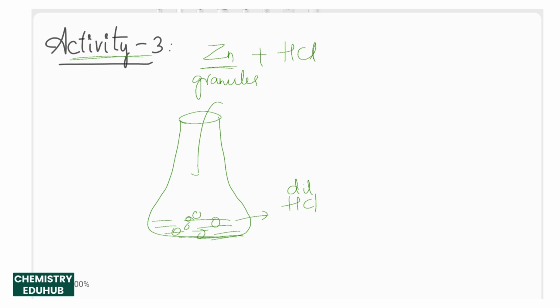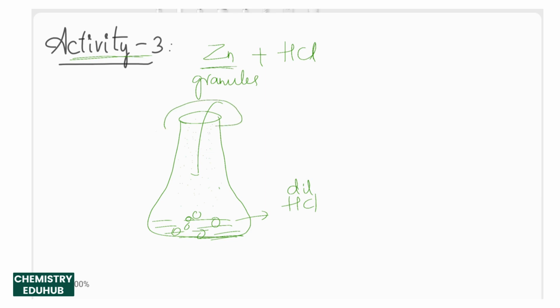Then what we observe is slowly some fumes coming onto the top of the conical flask. I am showing the gas in the form of dots. So this colorless gas starts evolving from the conical flask to the top.